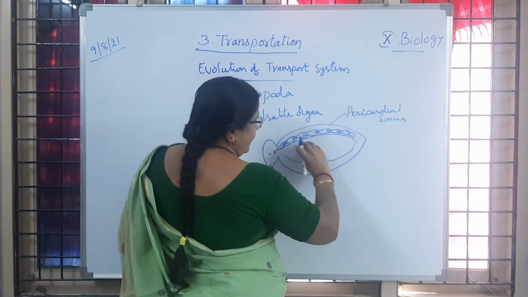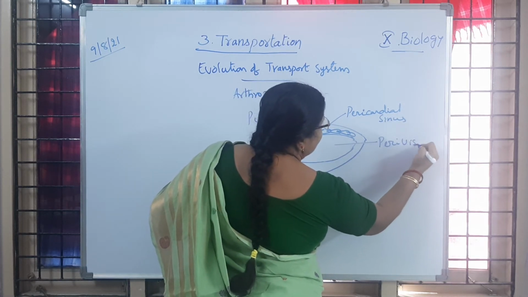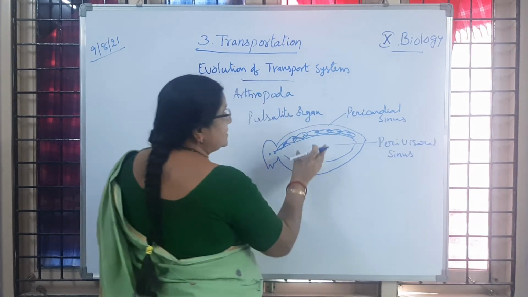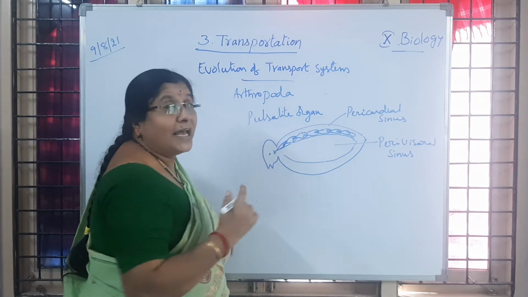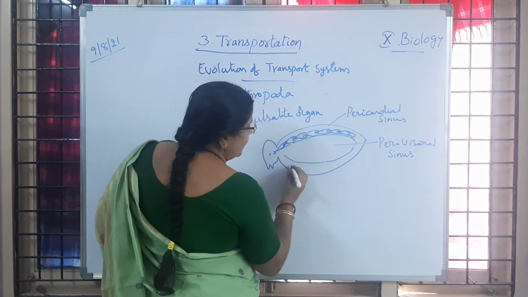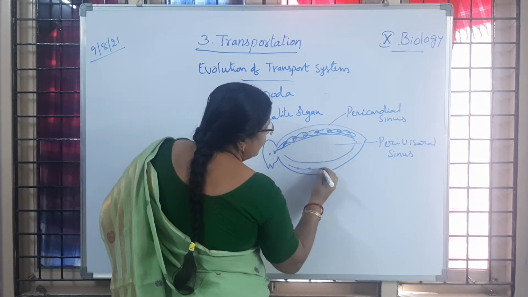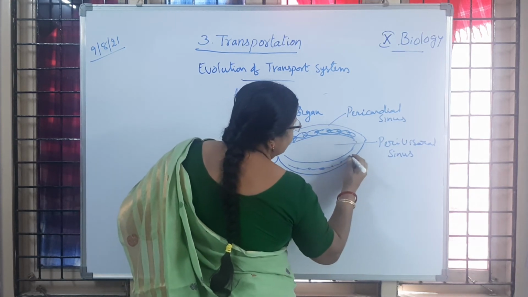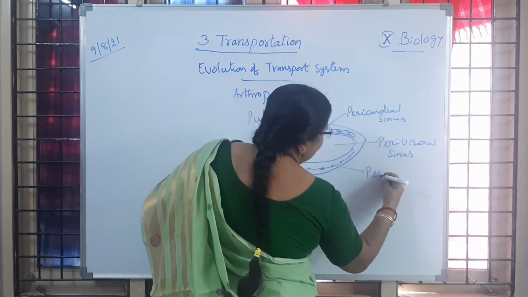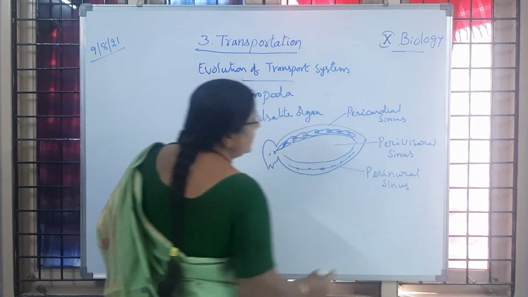And this is called the perivisceral sinus. Why is it called perivisceral sinus? Because here we observe the digestive system of an insect. Is it clear to you? And here we are going to observe the nervous system. So nervous system, perineural sinus. Is it clear to you? Where we observe the nervous system, we call it the perineural sinus. Is it clear to you?